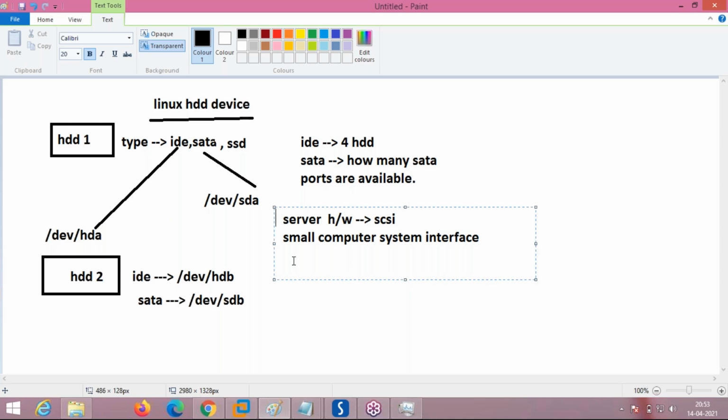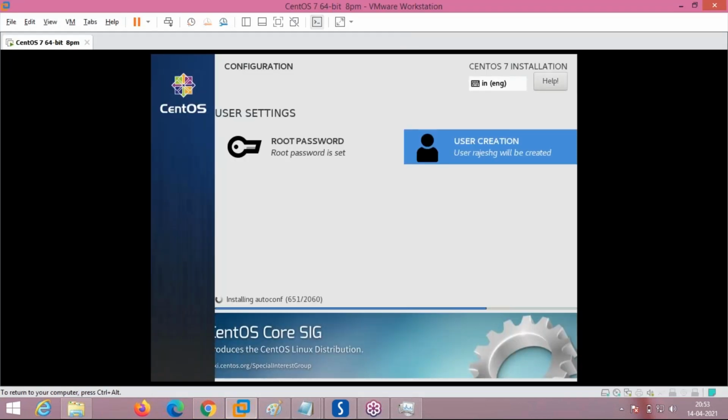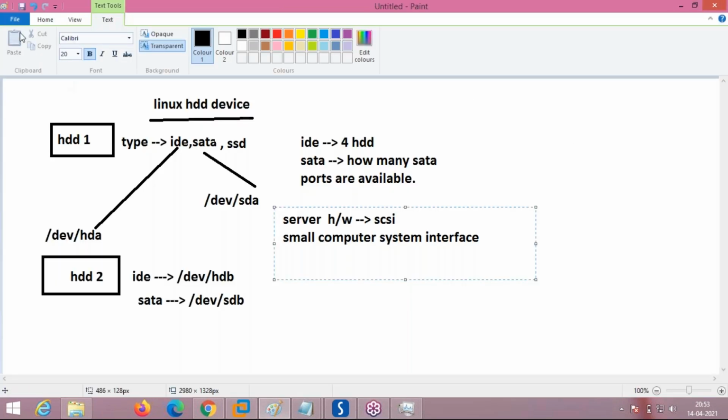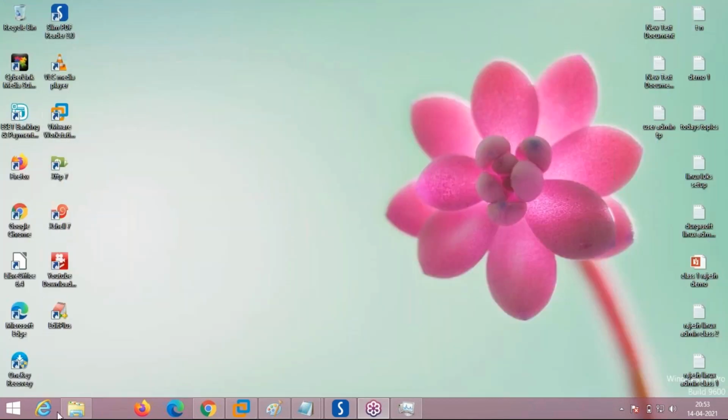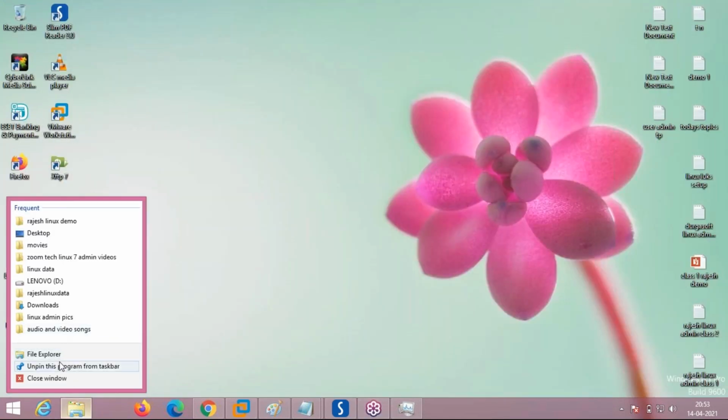Okay, Dilip. Yeah, I got it. Now see, the installation has come to 651 packages done. It will take another half an hour, 45 minutes. Let it continue. So now you have to understand what the Linux hard disk naming is, what SDA and HDA mean. Shall we go for the next thing?